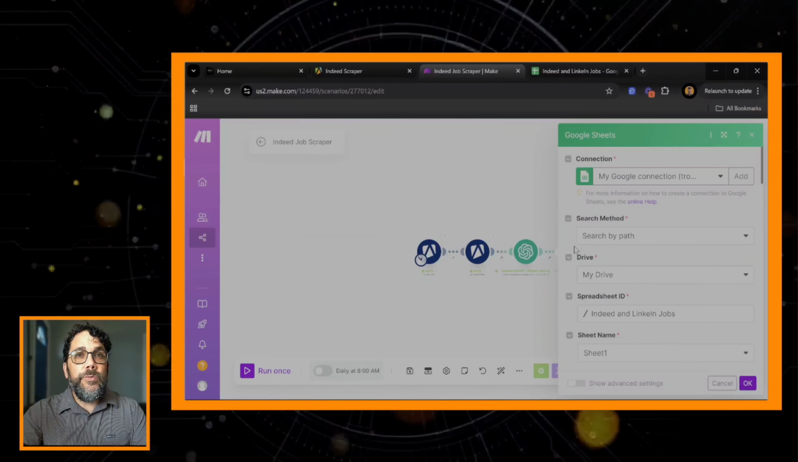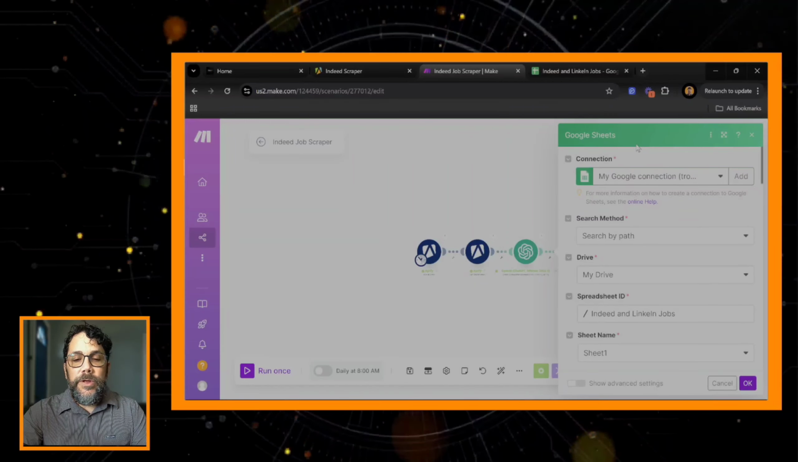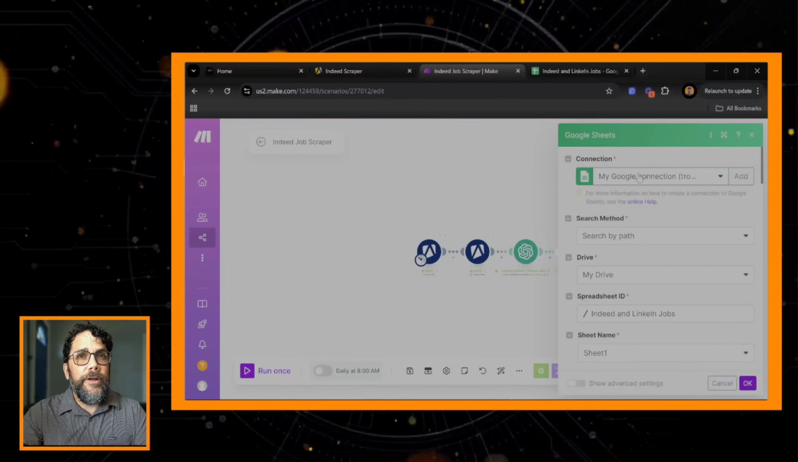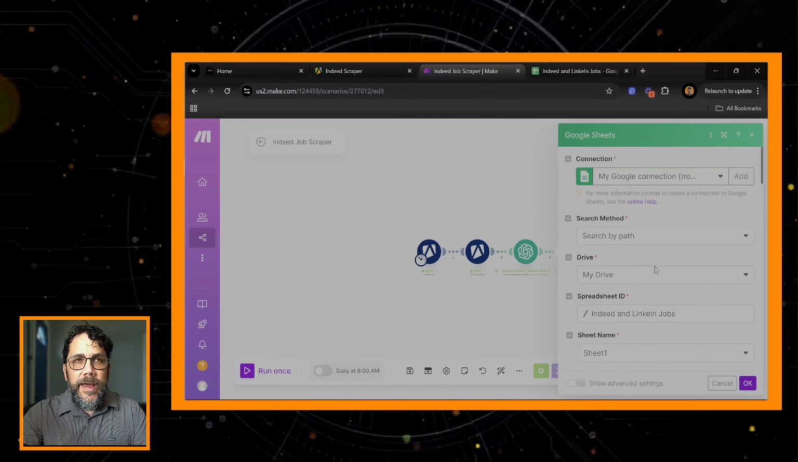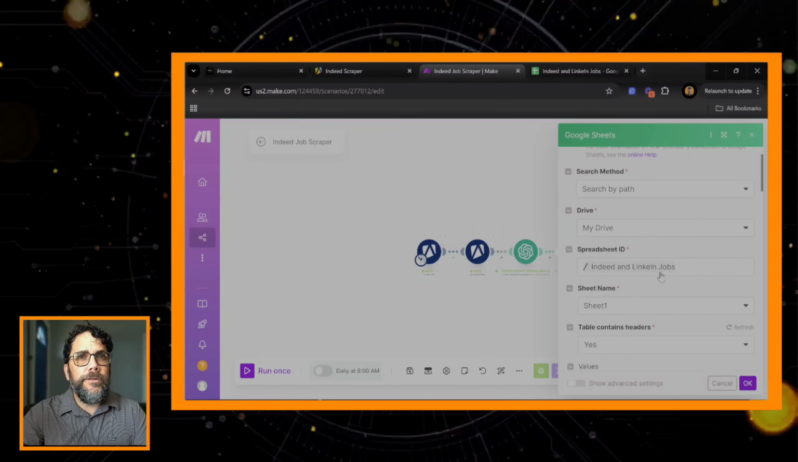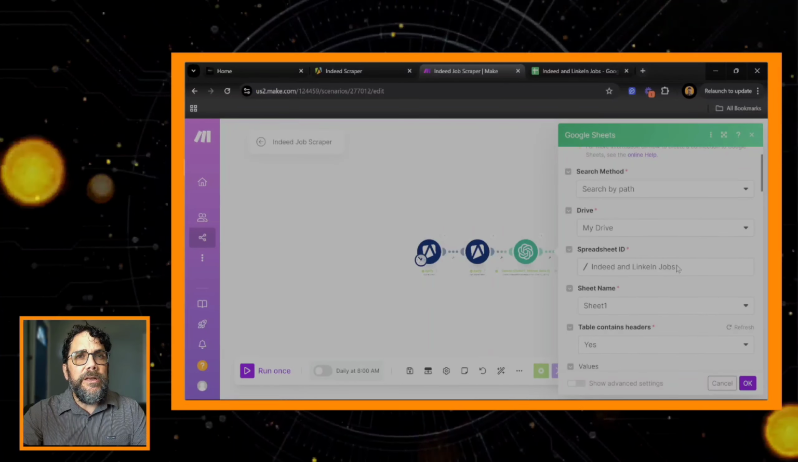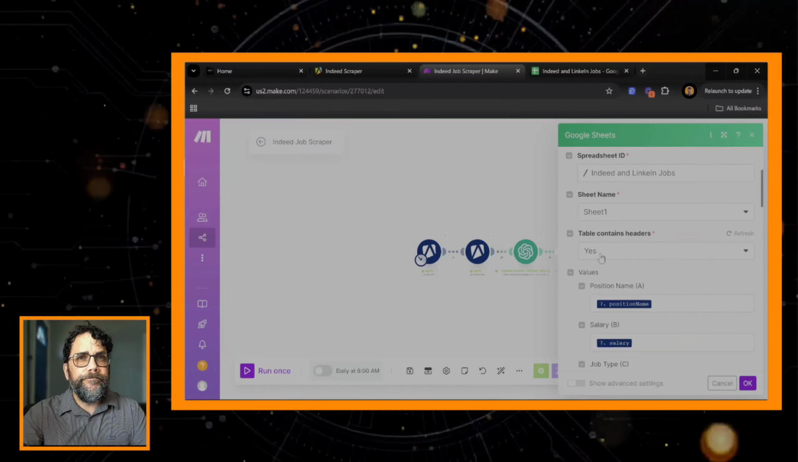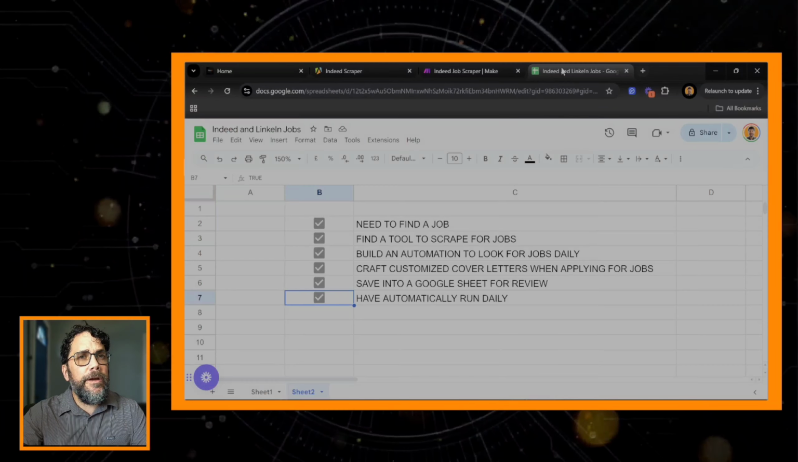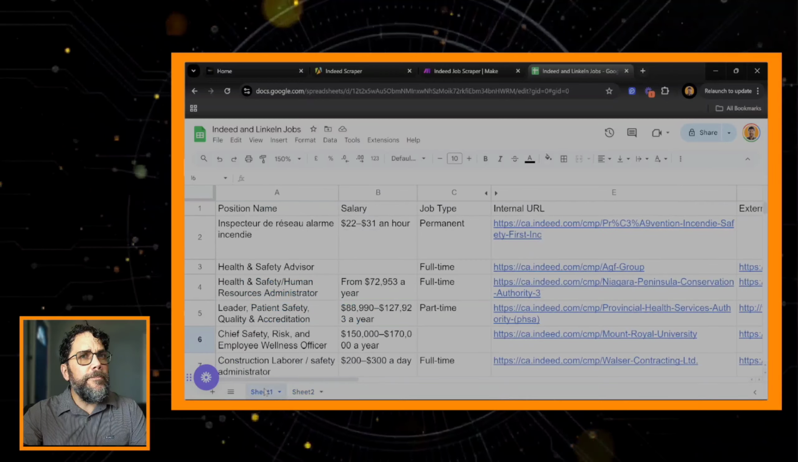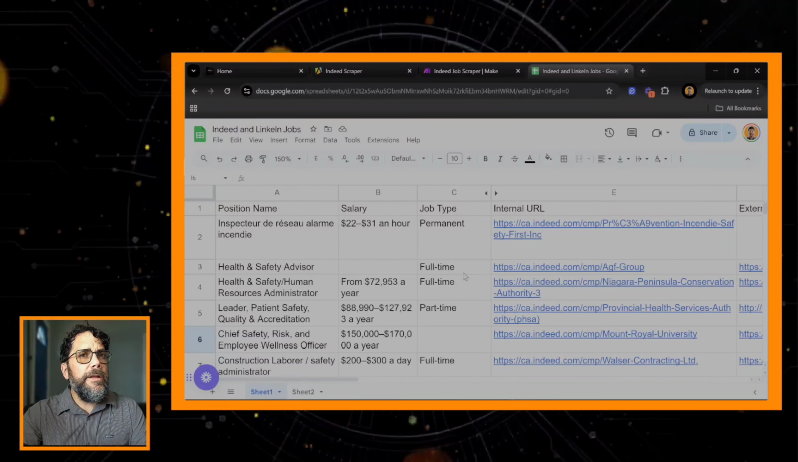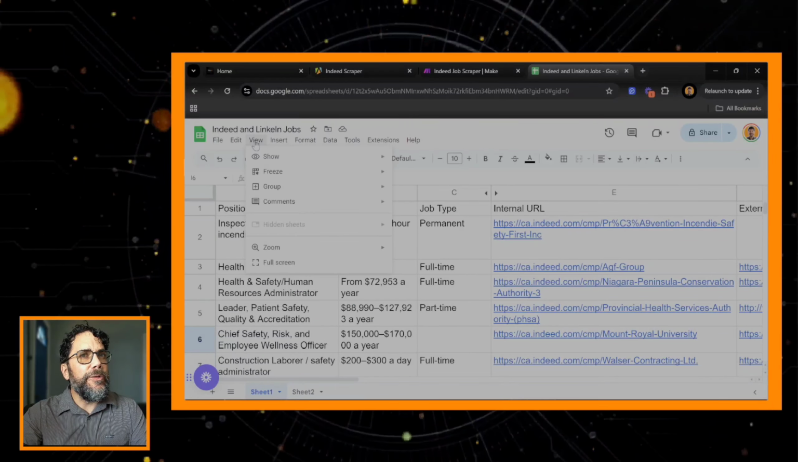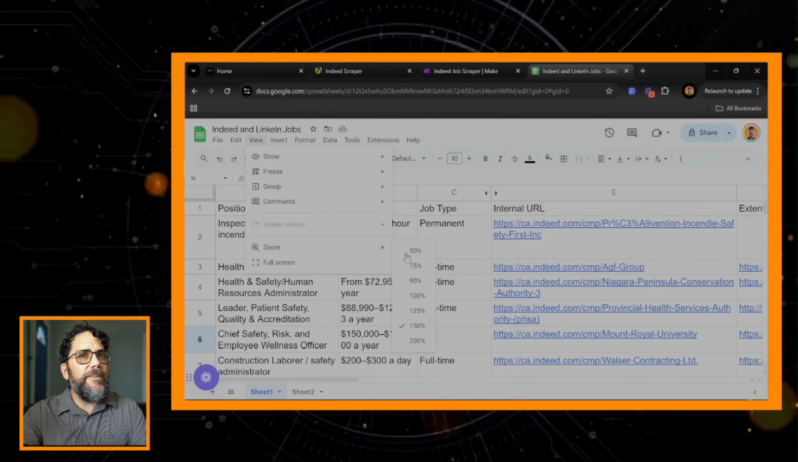What we're going to do right now is open up a Google Sheet connection. We're going to search by path, connect to my Google Drive, and pull up the Indeed and LinkedIn job spreadsheet and Sheet 1. So if you take a look here, we'll go over to Sheet 1, and here it is right here. A little big to view right now, so we'll take the zoom down a little bit.